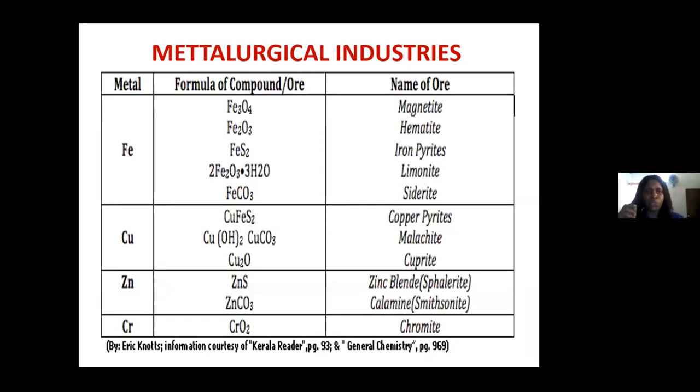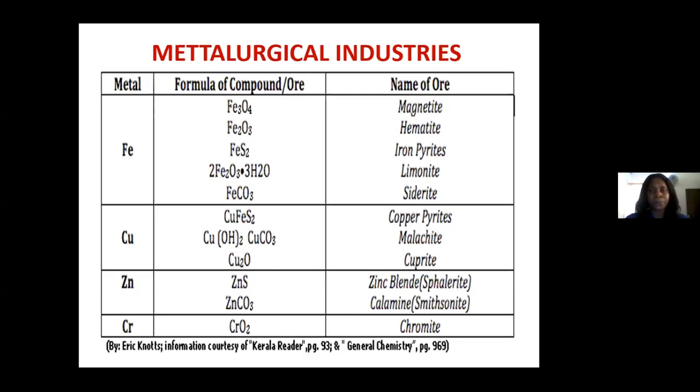Now we also have the metallurgical industry. Okay, so what this industry does is to see how the ores or metals are converted into useful materials to be used by humans. And we all know that metals like iron can be used for making essential components of some vehicles, and also for bridge constructions, and also for house construction. We also have copper for making copper wires, and also for making coins. So these are some of the applications of the metals that are gotten from different ores.